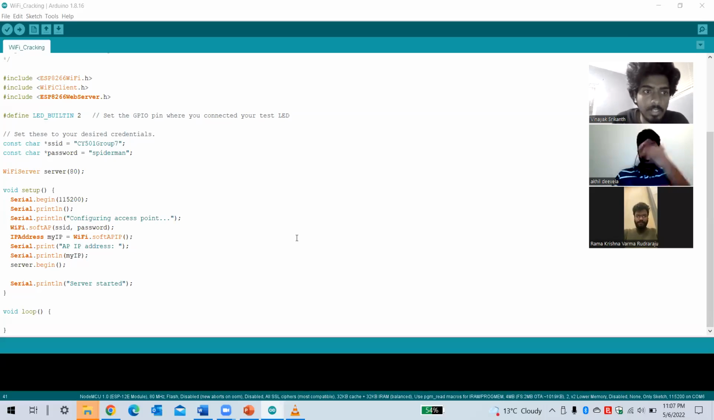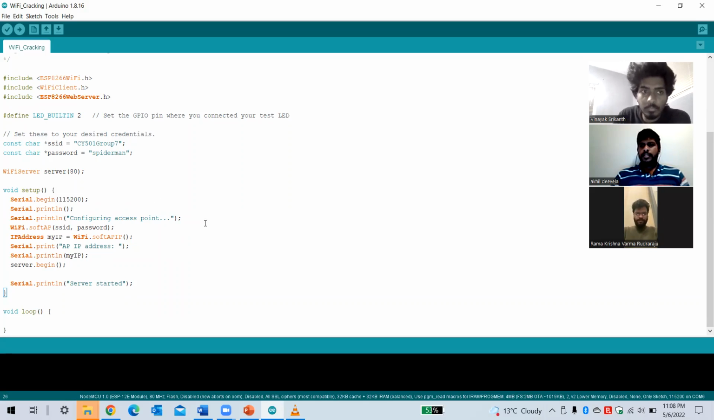So this is the Arduino IDE which we have used to develop a code to start Wi-Fi in the Node MCU. This is the Node MCU which we have used. We have used a USB cable to upload the code into the Node MCU board.